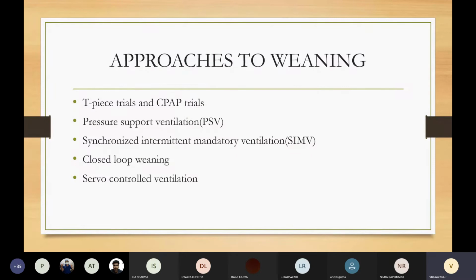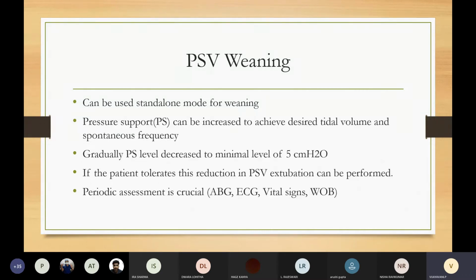Now coming to approaches to weaning, we have TPIS trial and CPAP trials. I discussed this in my former slides. Next, we have pressure support ventilation, synchronized intermittent mandatory ventilation, closed loop weaning, and servo controlled ventilation. Coming to pressure support ventilation, this can be used as standalone.